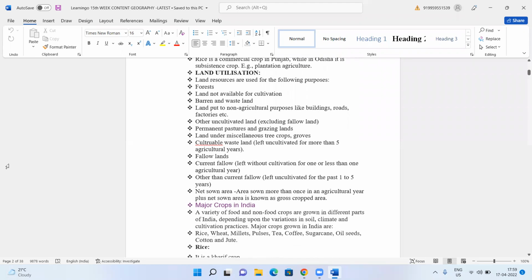Then you have the net sown area. Area sown more than once in an agricultural year plus net sown area is known as the gross cropped area. That means what is the total agricultural area in the country? For example, what is the total area of the country of India? What is the total geographical area of India? Come on, children. We have done India size and location. I think 2 weeks back I told you what is the total area of India. Children, come on.